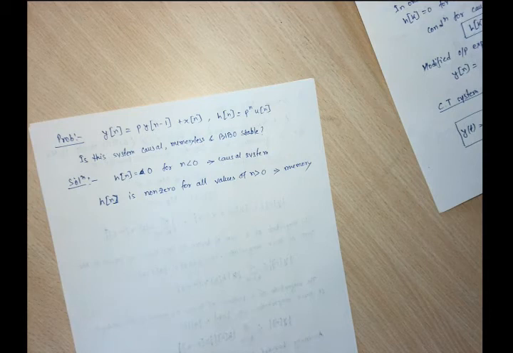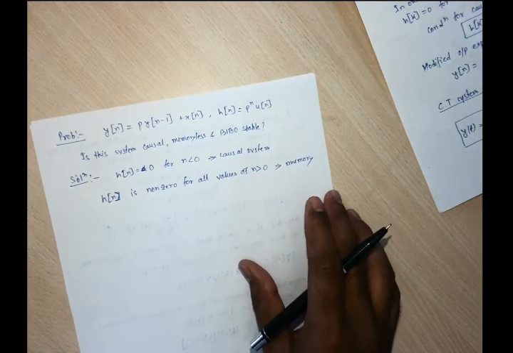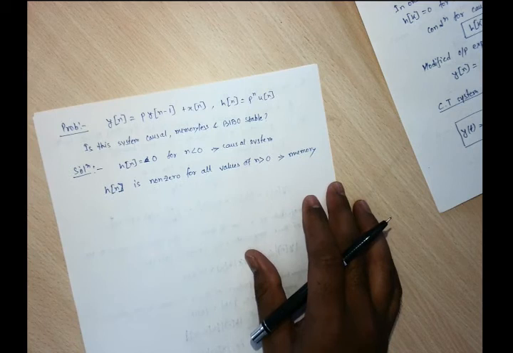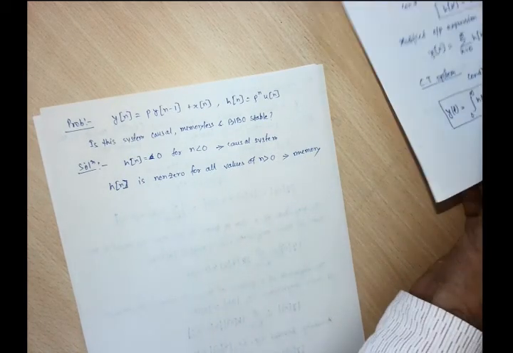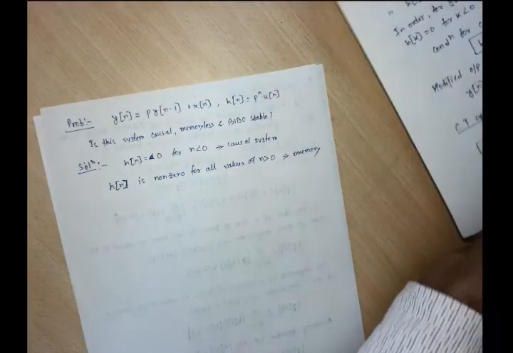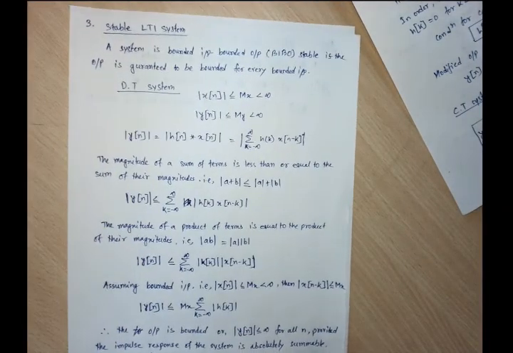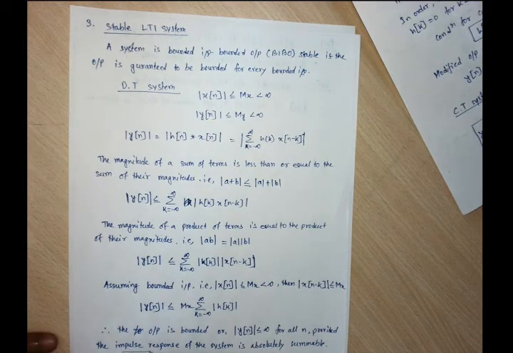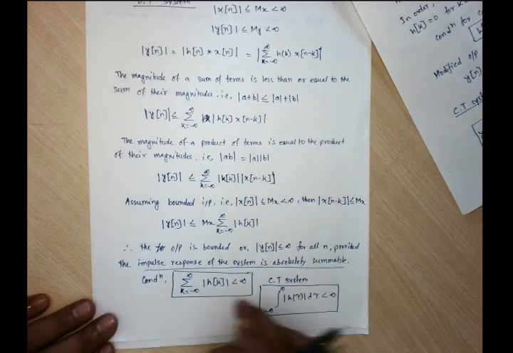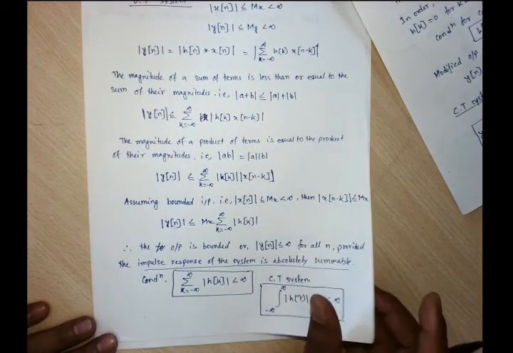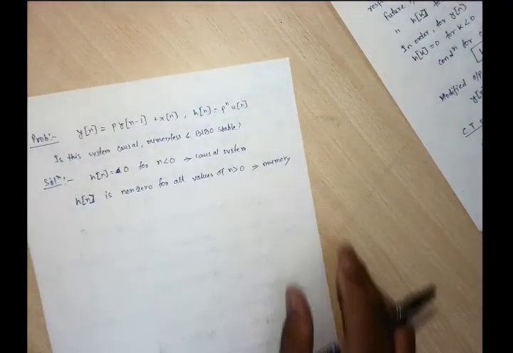What about the stability? What is the condition for stability? The stability condition says that the magnitude of the impulse response must be absolutely summable. The impulse response of the system, for this case, is given like this.